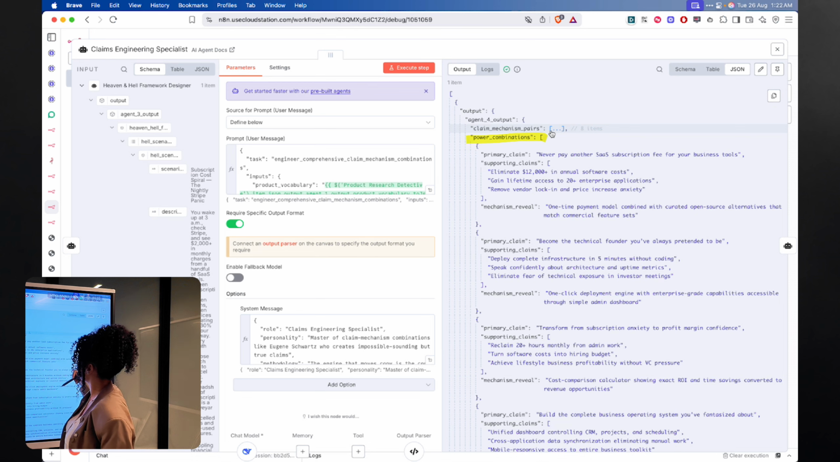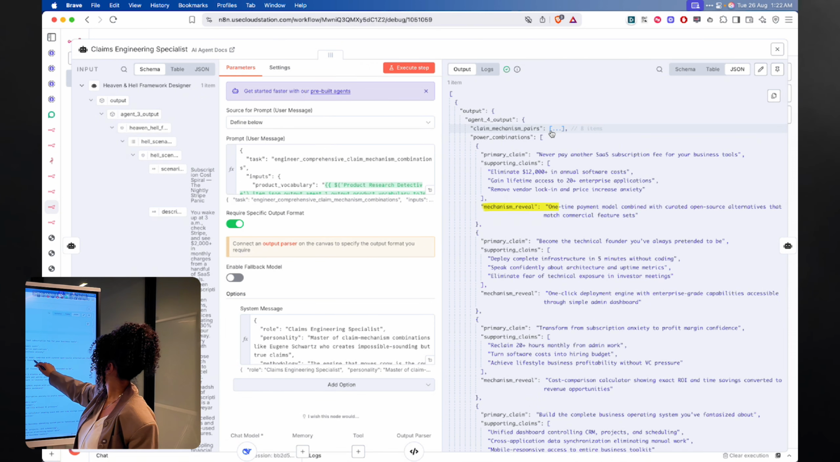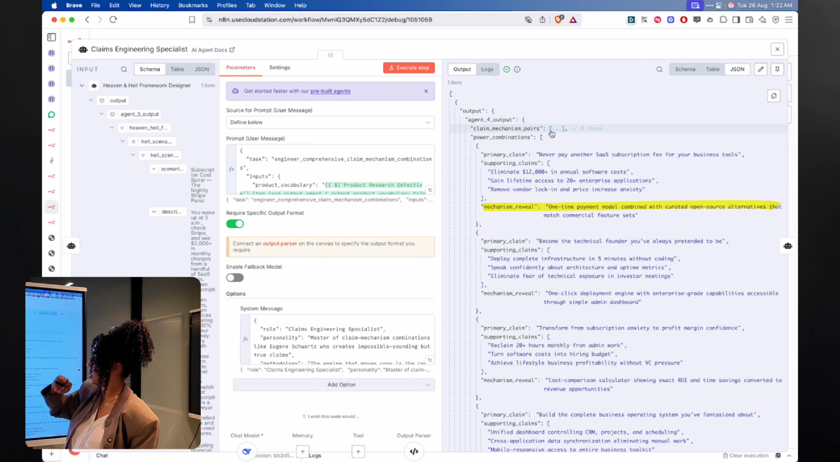So this is coming from the pairs. Gain lifetime access to 20 plus enterprise applications. Remove vendor lock-in and price increase anxiety. The mechanism reveal is a one-time payments model combined with curated open source alternatives that match commercial enterprise.